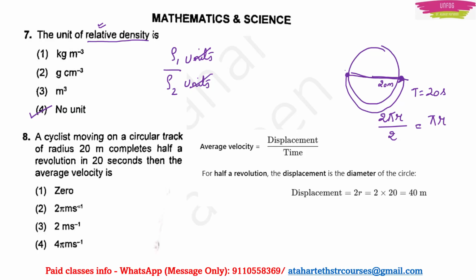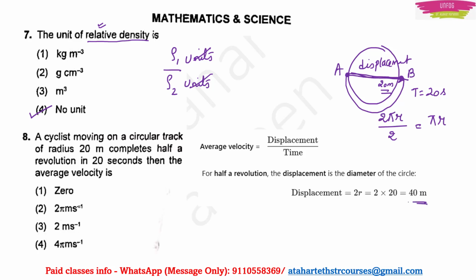But what about the displacement? Displacement is the shortest distance, right? So from A to B, what is the distance? That will be our displacement. Now this displacement is nothing but the diameter of the circle, right? So the radius of the circle is given as 20 meter, so diameter will become 40 meter, and that diameter is our displacement, right?